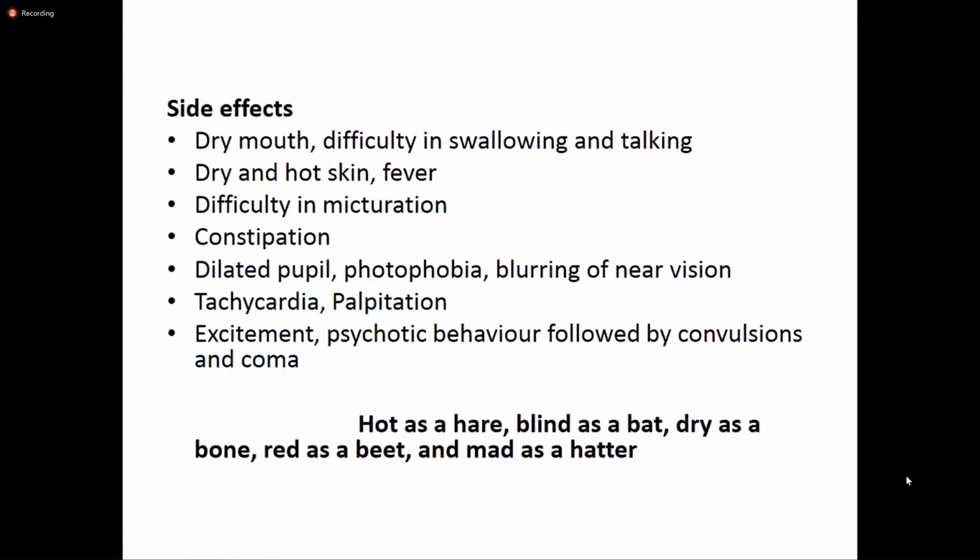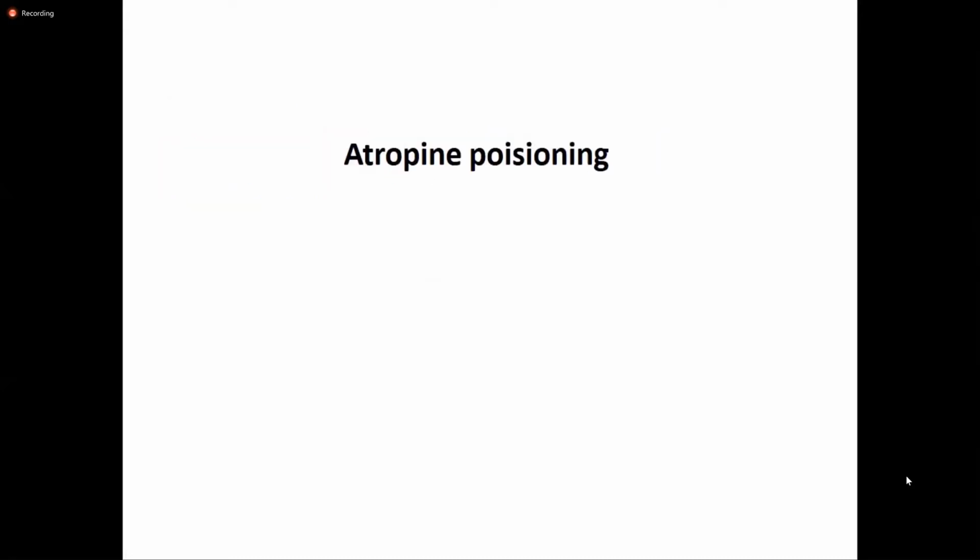So continuing with atropine. Okay, so we come towards atropine poisoning. What can be done in atropine poisoning, or what could be done in atropine overdose?